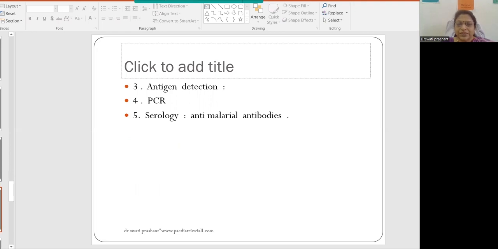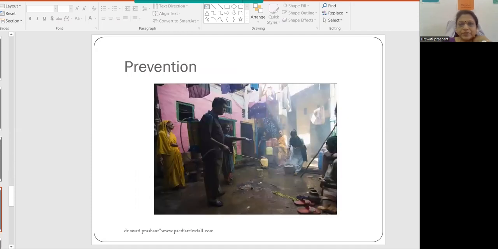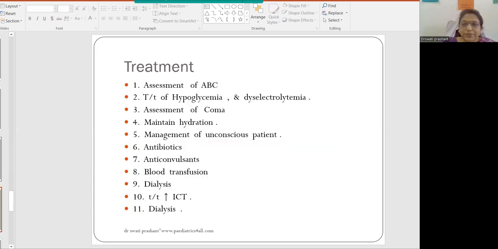Other tests to confirm malaria are antigen detection, PCR, and serology for anti-malarial antibodies. So these are all the tests which can be done to detect malaria. Prevention is always better than cure, so we should take care that mosquitoes do not breed in stagnant waters, and therefore DDT spraying should be done wherever we find stagnant water, where the breeding of mosquitoes is taking place.